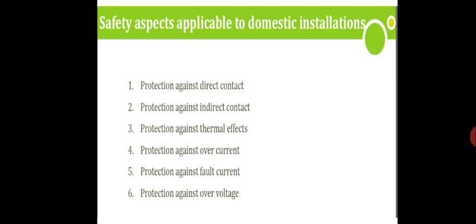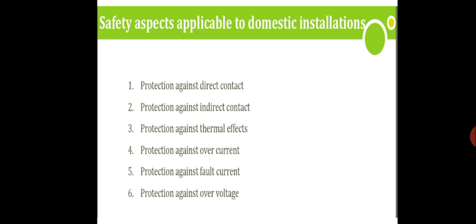Second one, the indirect contact. Indirect contact is mainly caused by insulation failures. Say we have a metallic box and inside that we have insulated wire. Unfortunately, if that wire insulation breaks, if there are small scratches in the wire insulation, this may cause insulation failure, so that the wire will come in contact with the metal case, and it may shock the person who holds that metal case. So this we call indirect contact.